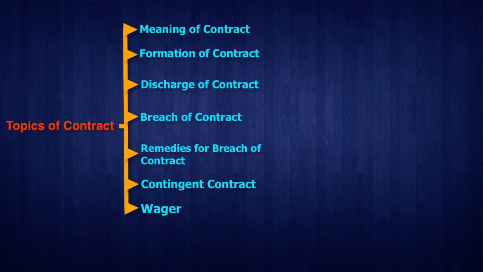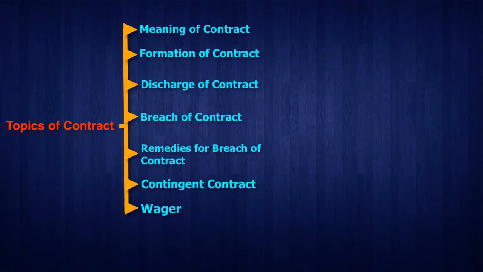Of course, waiver is a sort of contingent contract, but it is not a contingent contract in the sense that waiver is an illegal act. However, the contingent contract is a legal act. So this is the only difference.